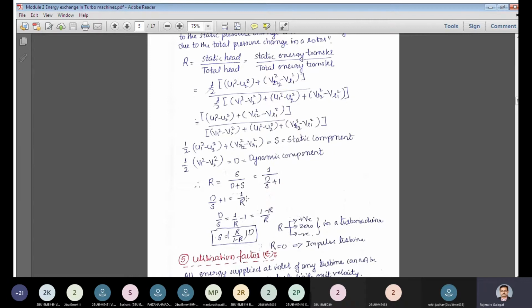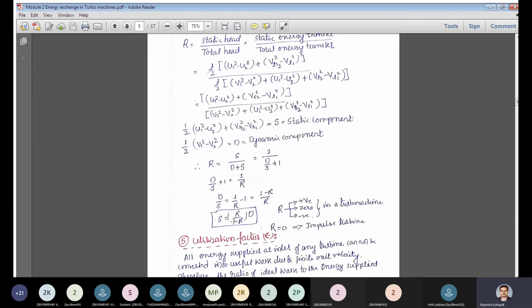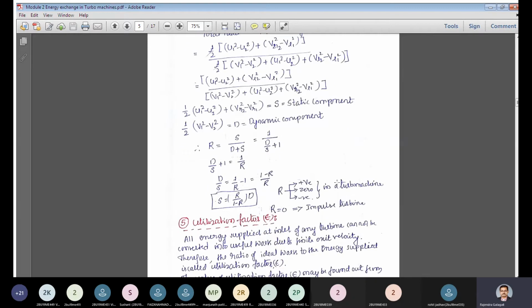So we arrive at the expression relating the static head, the dynamic head and the degree of reaction. This degree of reaction can take a value from 0 to 1, less than 1. It may have a positive value or a negative value, or it can be 0.